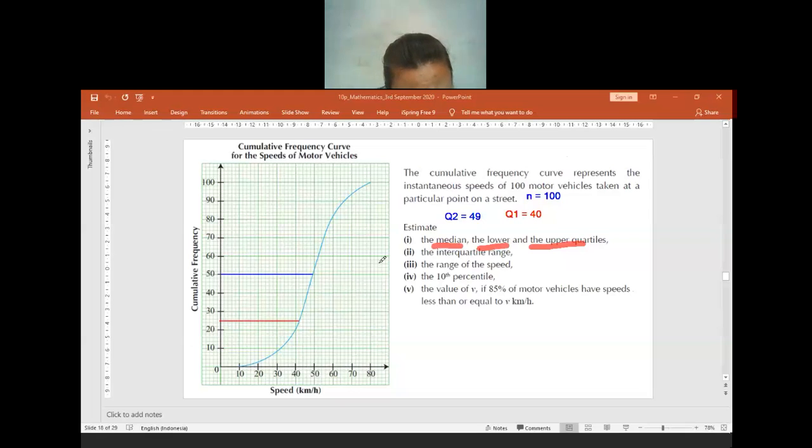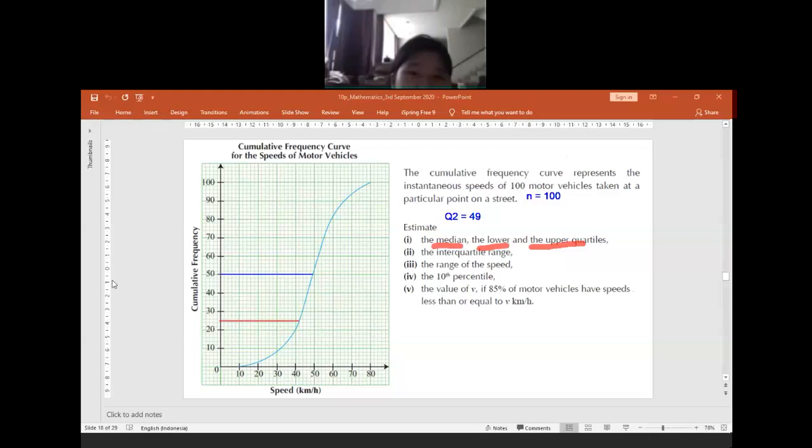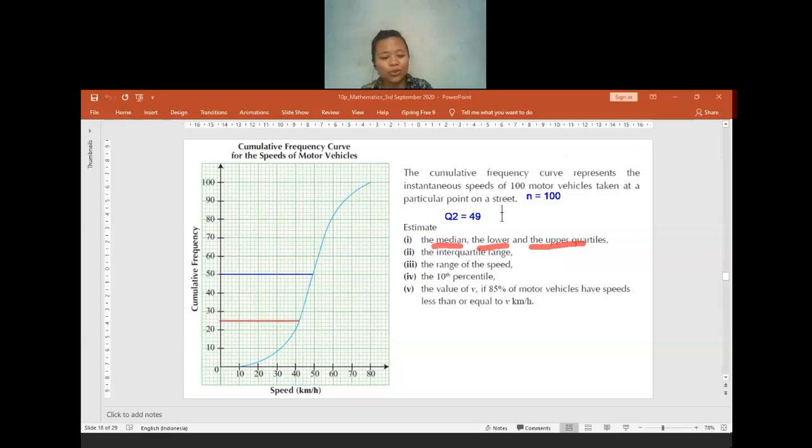Wait, is it 40? No, it's not 40. It's 42, yeah, Jasmine. 42. Sorry. It's supposed to be 42, not 40. Okay, yeah, it's 42. Sorry, thank you. Q1 is 42. Is there anyone who gets confused?